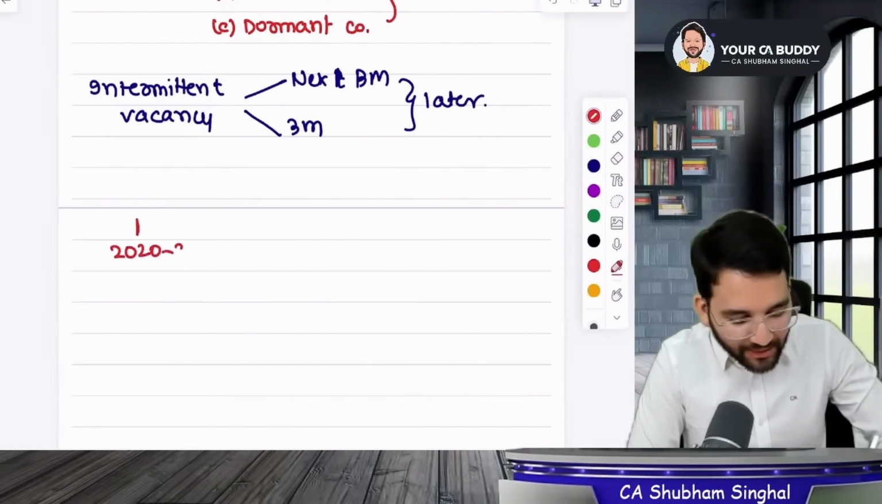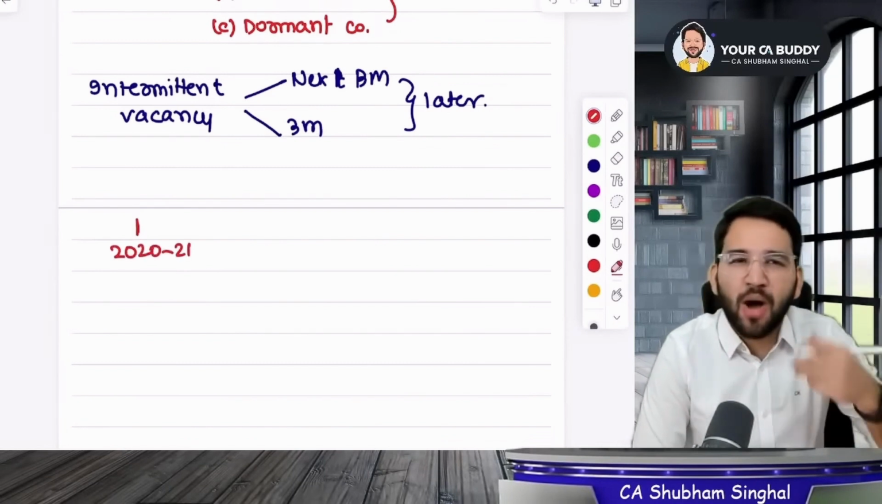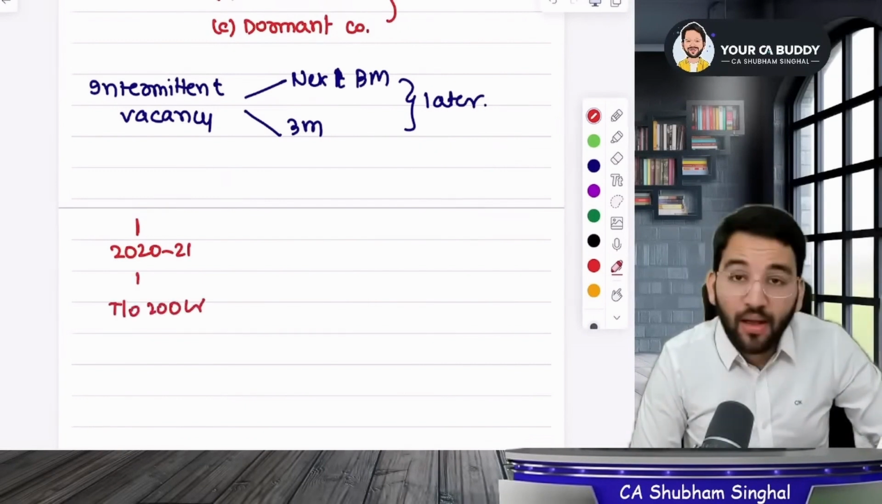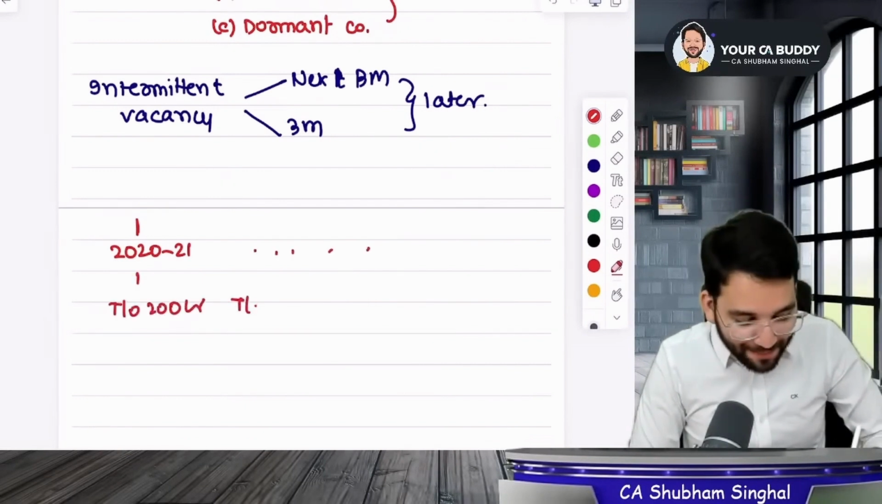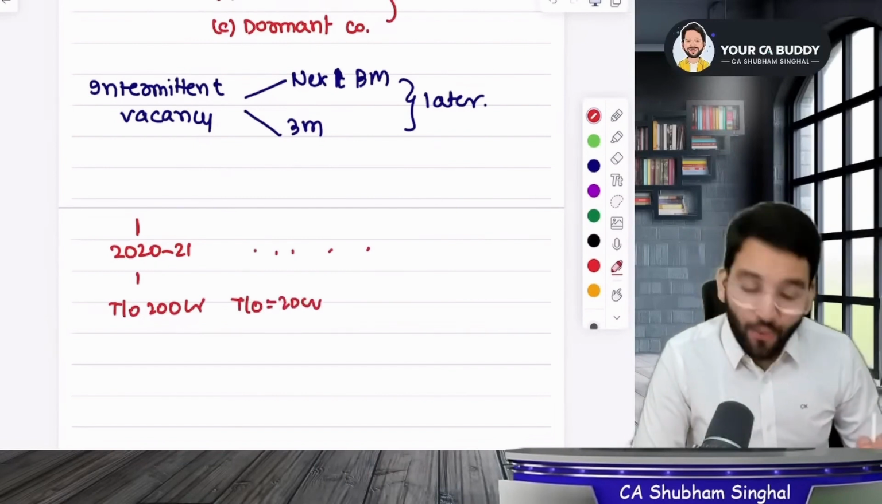COVID was during 2020 and 2021. So during COVID, a company sold so many masks and their sale was high. Their turnover was 200 crore rupees. But after that, their turnover has not reached 20 crores. It hasn't even reached 20 crores. So what is the problem?